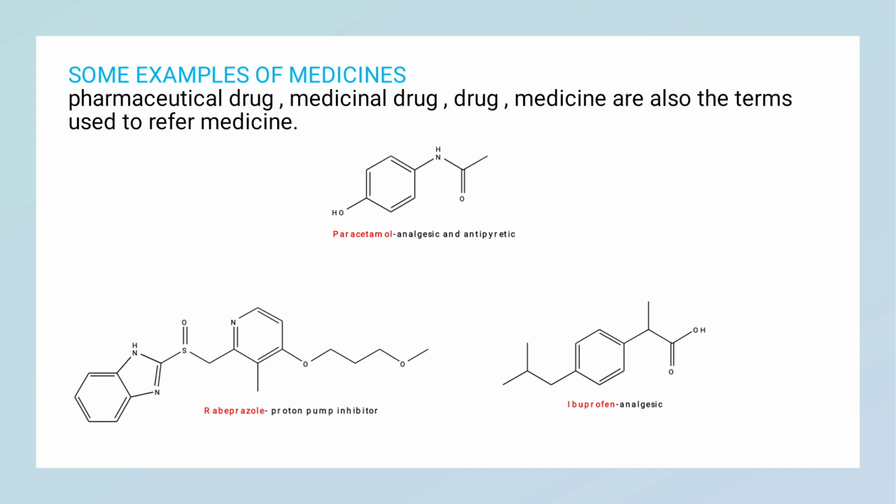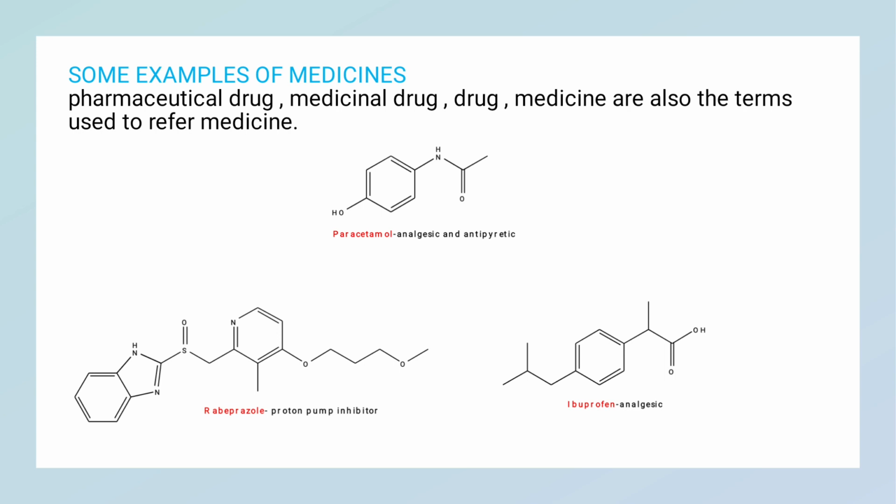Some examples of medicine: paracetamol, with structure. Paracetamol is what? Analgesic, antipyretic. Rabeprazole is a proton pump inhibitor, meaning it will reduce acid production in the stomach, so rabeprazole is used for acidity.